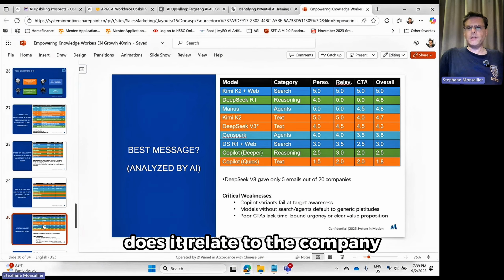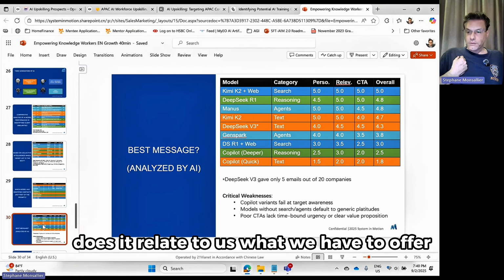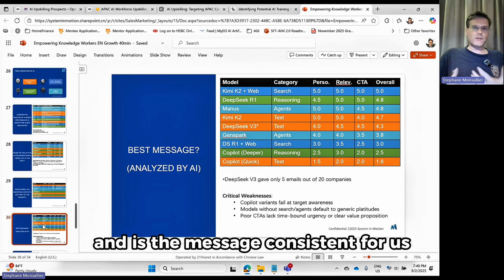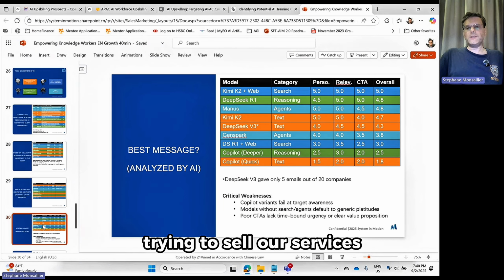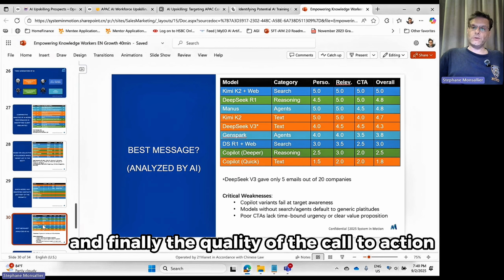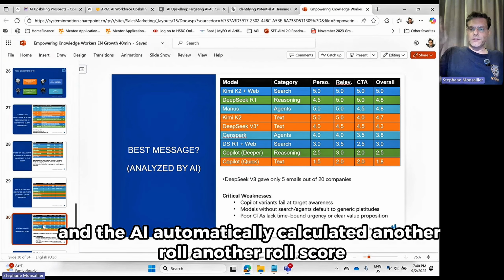Does it relate to the company? Is it relevant? Does it relate to us, what we have to offer? And is the message consistent for us trying to sell our services? And finally, the quality of the call to action, and the AI automatically calculated another role score.